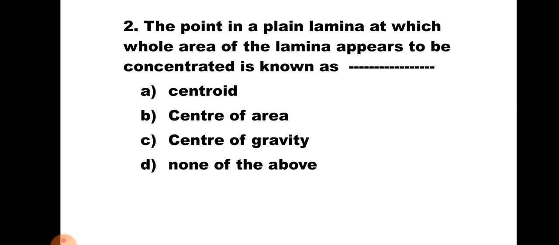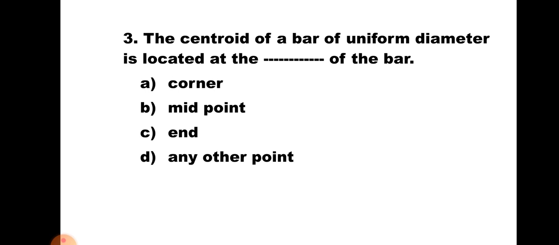Question number 2. The point in a plane lamina at which whole area of the lamina appears to be concentrated is known as A. Centroid, B. Center of area, C. Center of gravity, and D. None of the above. Now this is the definition of centroid, hence the correct answer is A. Centroid.